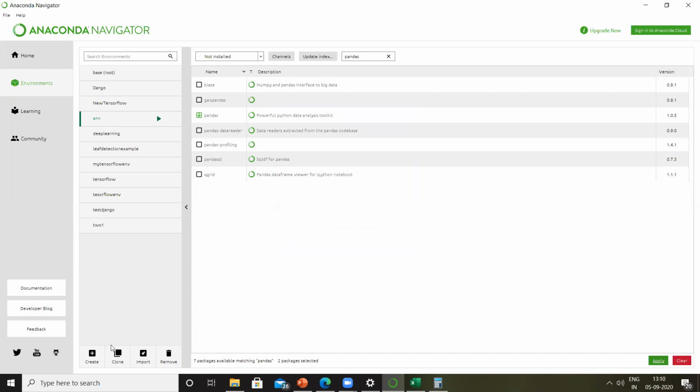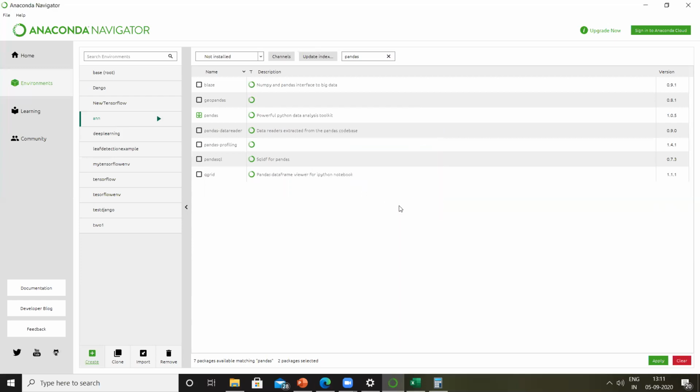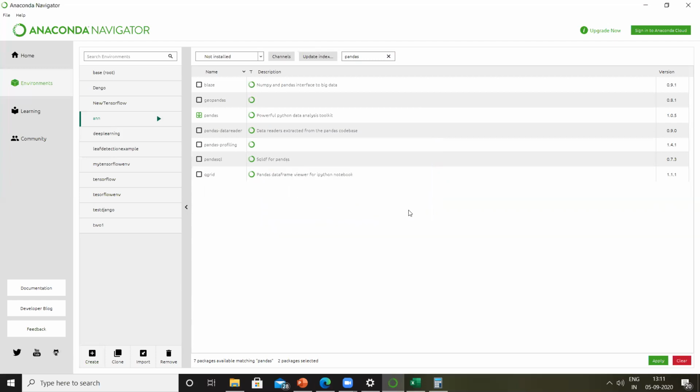Let me cancel this. So create, just give a name, ANN with TensorFlow. I'm selecting Python. I'm selecting 3.6. Click on create. Sorry, I accidentally clicked on cancel. My bad. Right, so now it will, and it needs internet, right? So it is creating a new environment. At the same time, it is installing Python 3.6 in this particular environment. Once that is done, then you can install these libraries.